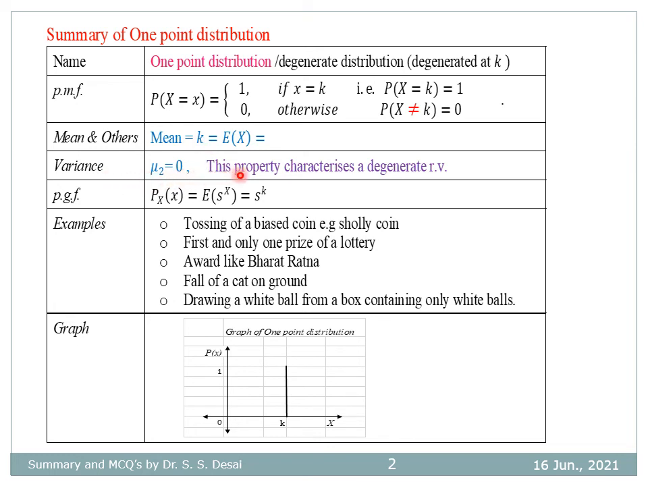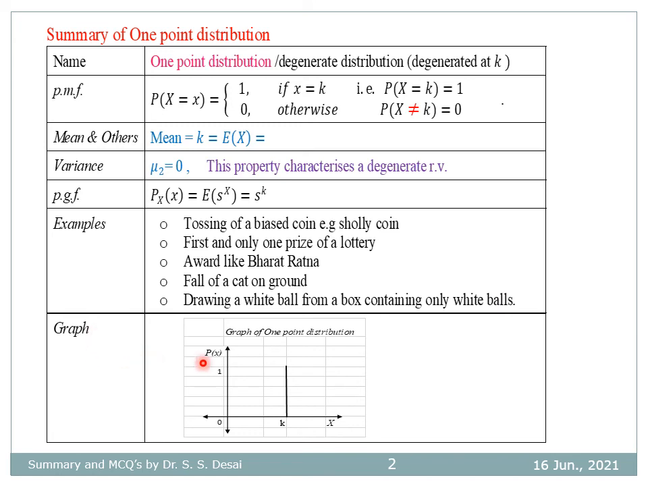So variance is equal to 0. This property characterizes a degenerate random variable. The probability generating function P_X(s) is given by expectation of s raised to X, equal to s raised to k. Examples of 1-point distribution: tossing a biased coin, for example a Sholay coin, first and only one prize of a lottery, an award like Bharat Ratna, fall of a cat on the ground, drawing a white ball from a box containing only white balls.